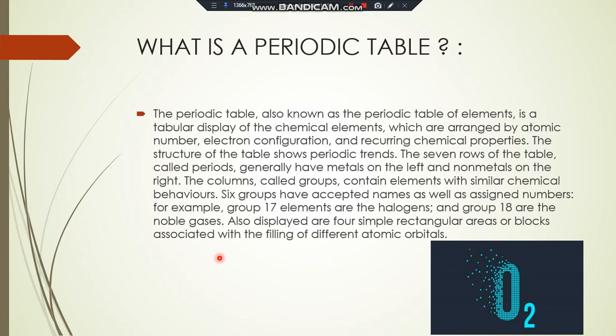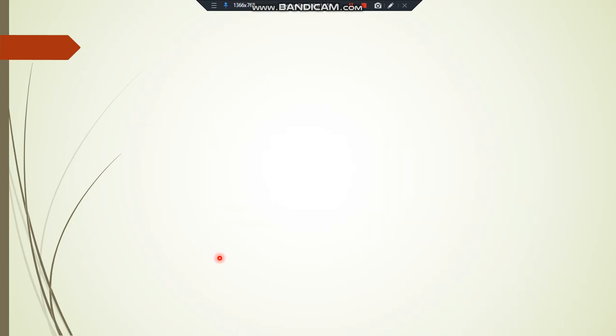The structure of the table shows periodic trends. The 7 rows of the table, called periods, generally have metals on the left and non-metals on the right. The columns, called groups, contain elements with similar chemical behaviors. 6 groups have accepted names as well as assigned numbers. For example, group 17 are the halogens and group 18 are the noble gases. Also displayed are 4 simple rectangular areas or blocks associated with the filling of different atomic orbitals. So now let's peek into the history, the periodic revolution.